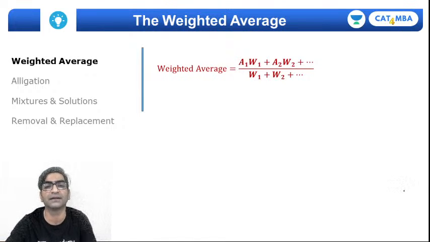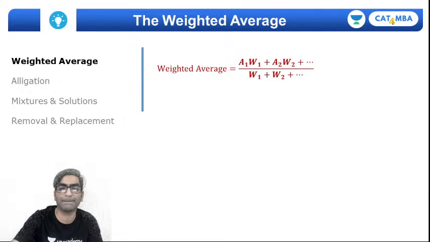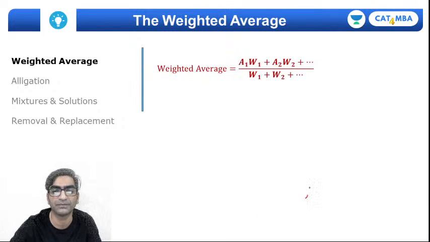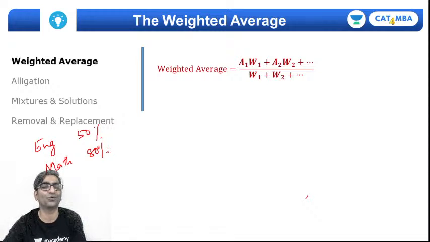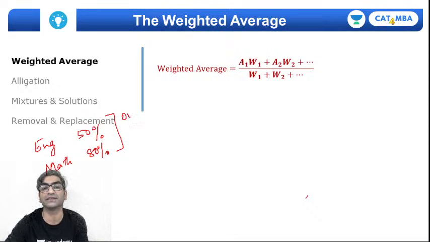Like for example, अगर मुझे पता है कि in English, let's say I scored 50% marks, and in math I scored 80% marks, right? It sounds unlikely. ज़्यादातर लोग उल्टा स्कोर करते हैं. But if these are my scores, what is my overall percentage, right? Will that be A plus B by 2? Will that be 50 plus 80 by 2?